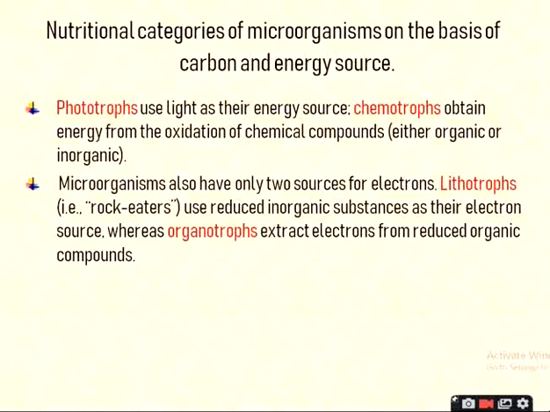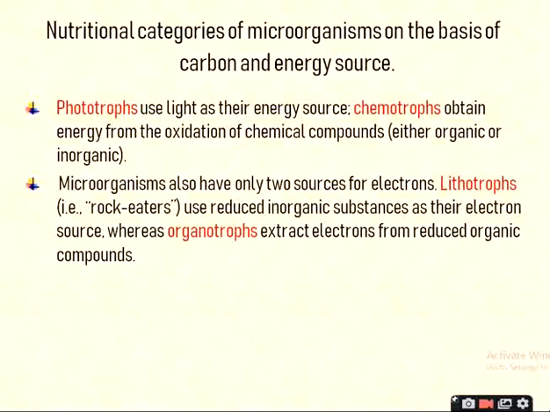Okay, that means there are two electron sources: the reduced inorganic substances, and some organic compounds which on oxidation form electrons, and these electrons are used by these microorganisms.